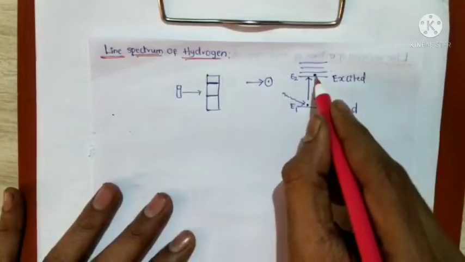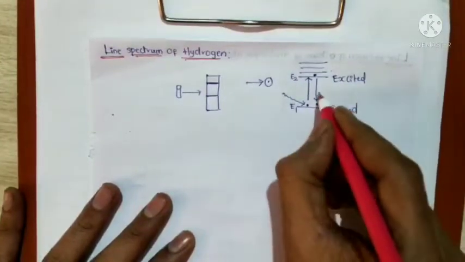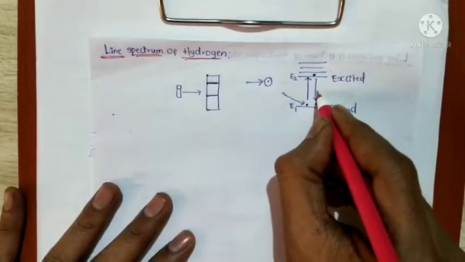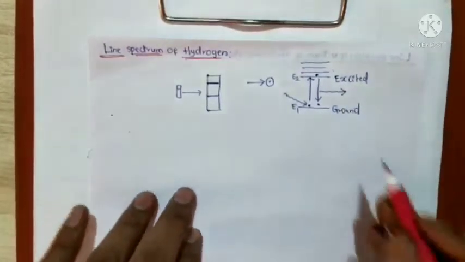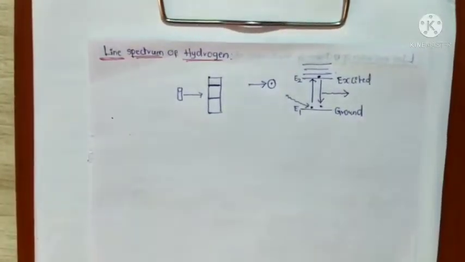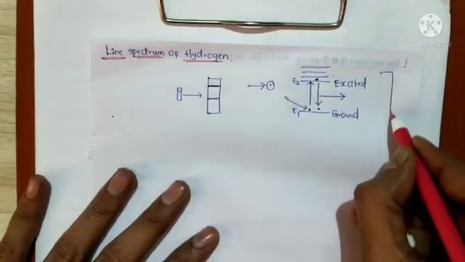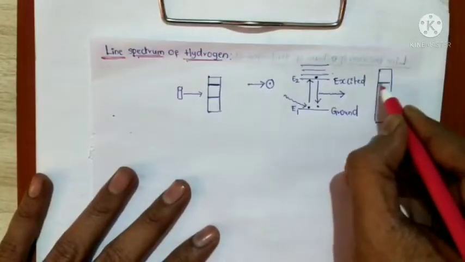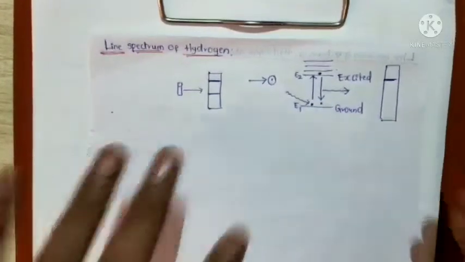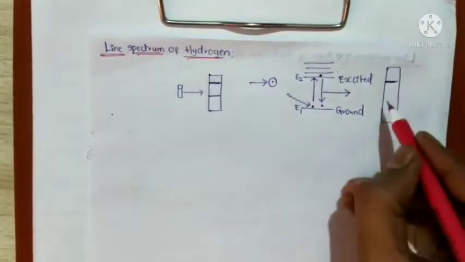Whenever the electron goes from the excited to the ground state, radiation is emitted. This radiation is analyzed by the spectroscope, and specific wavelengths or bright lines are present on the dark screen.